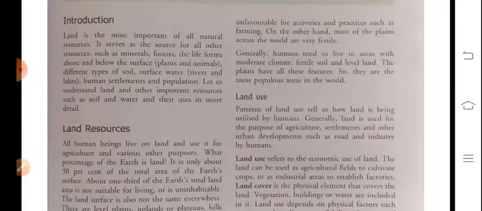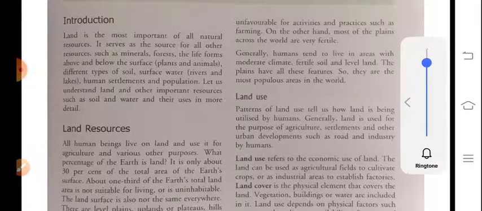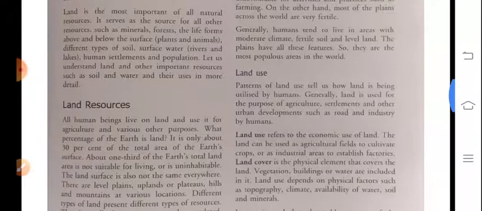Now, land use: how we have to use the land. Generally, land is especially used for agriculture, settlements, and other urban developments, for roads and industry by humans. These are the fields where you use the land: agriculture, making houses, establishing industries, and also development.